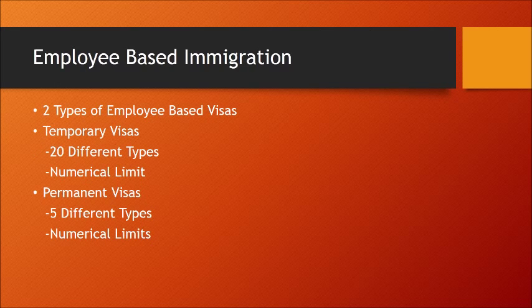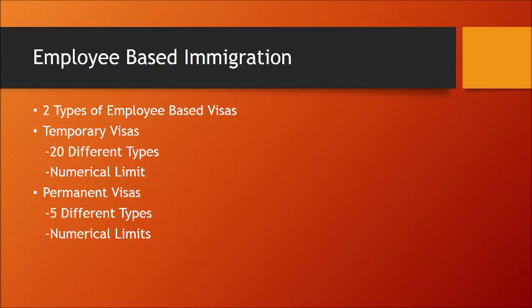Employment-based immigration. There are two types of employment-based immigration: temporary visas and permanent immigration. Temporary visas are not permanent. There are 20 types of non-immigrant workers. The L visas are for company transfers. P visas are for athletic players and entertainers. Those are just some of the types of visas. These types of temporary visas are sponsored by employers for a particular job. There is a limit to the number of temporary visas.